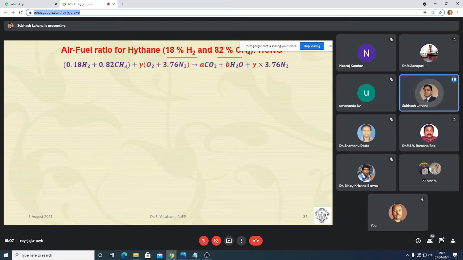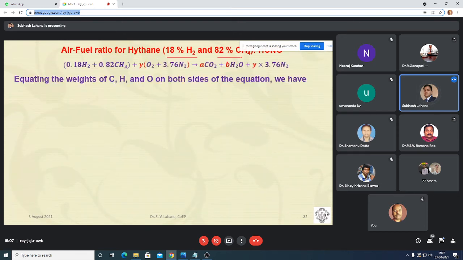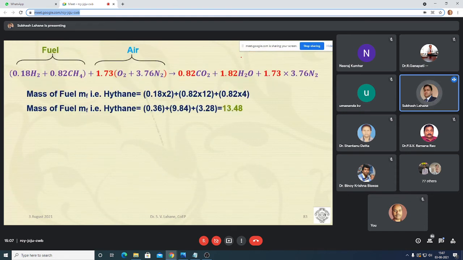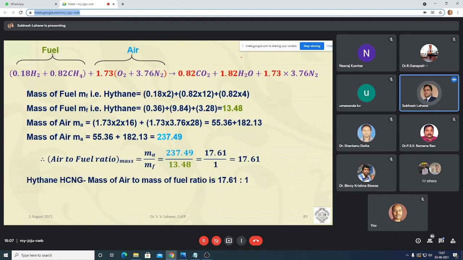And you can also find out the air to fuel ratio for this hythane. That comes around 17 point something. The same procedure is followed. That comes around 17.61 for the hythane, 18% hydrogen and 82% CH4. Everybody knows this, so I'm just showing you.